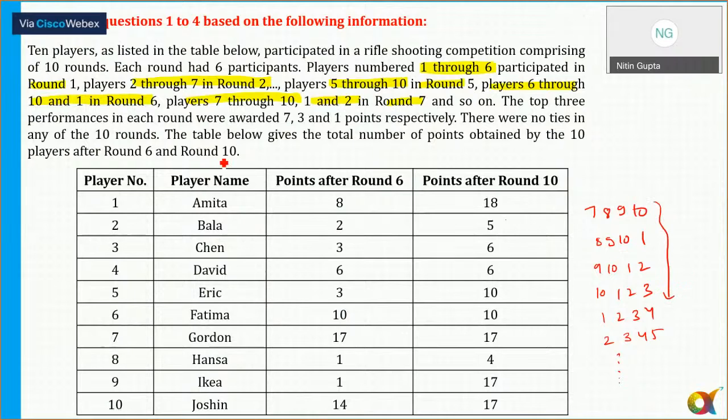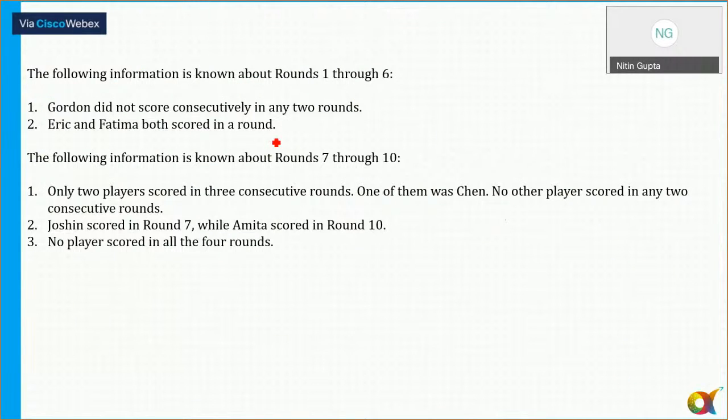Now, the table below gives the total number of points obtained by the 10 players after round 6 and round 10. So the total points of people after 6 rounds and 10 rounds, followed by a couple of pieces of information regarding round 1 to round 6. Gordon did not score consecutively in any 2 rounds. So the total score by Gordon has to be different. Eddie and Fatima both scored in a round. So there is one particular round in which both E and F have scored some points here.